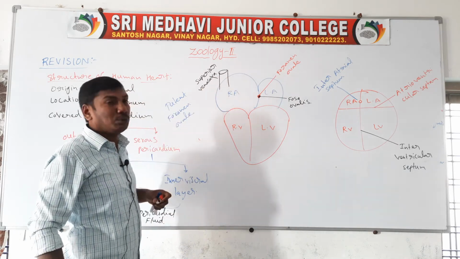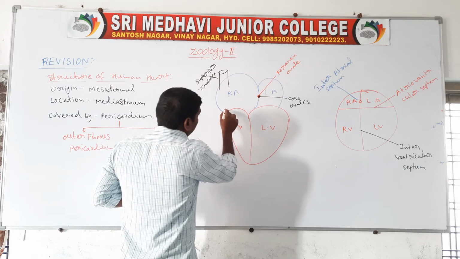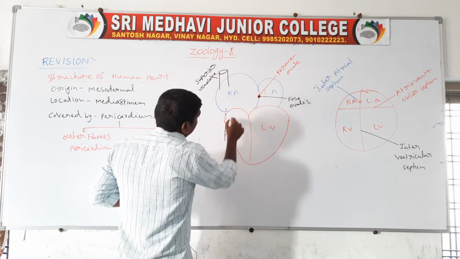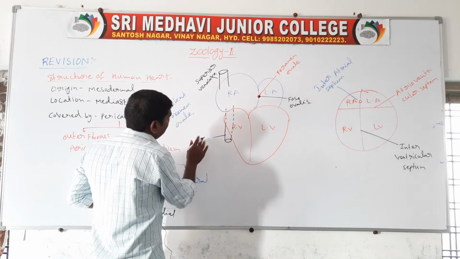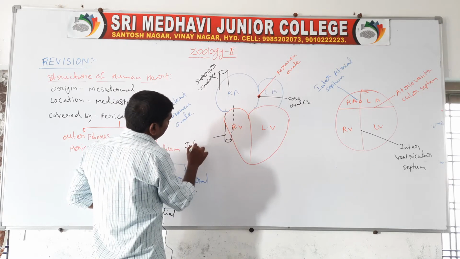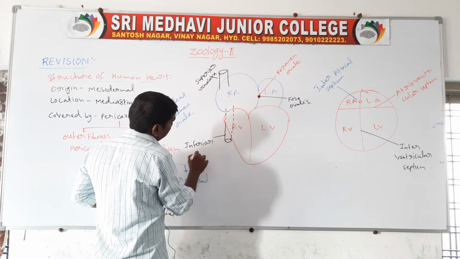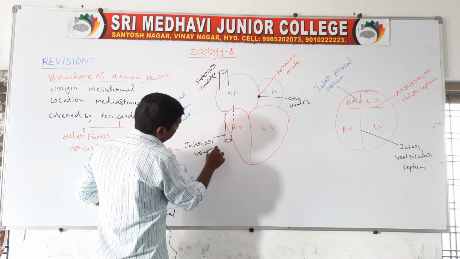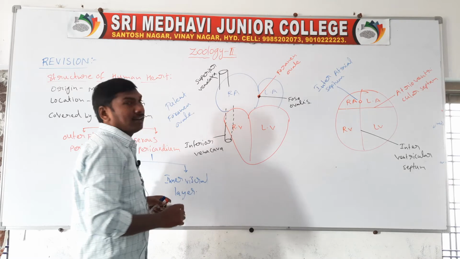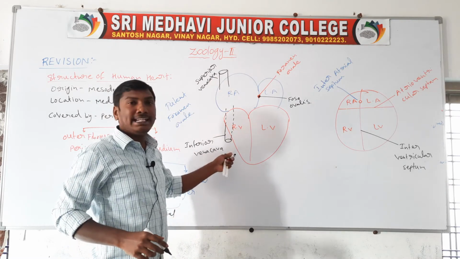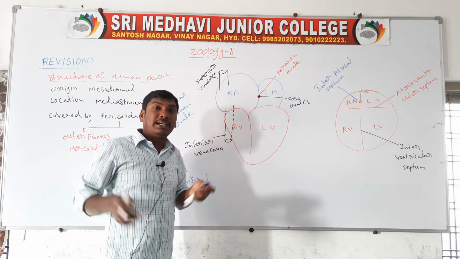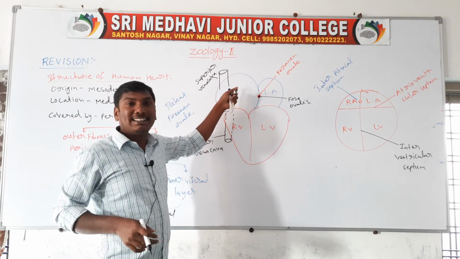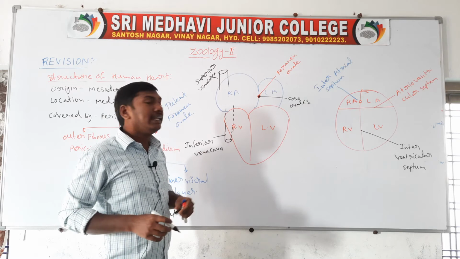The right atrium receives deoxygenated blood from all the body parts through the two caval veins. One caval vein is the superior vena cava, and the other is the inferior vena cava.